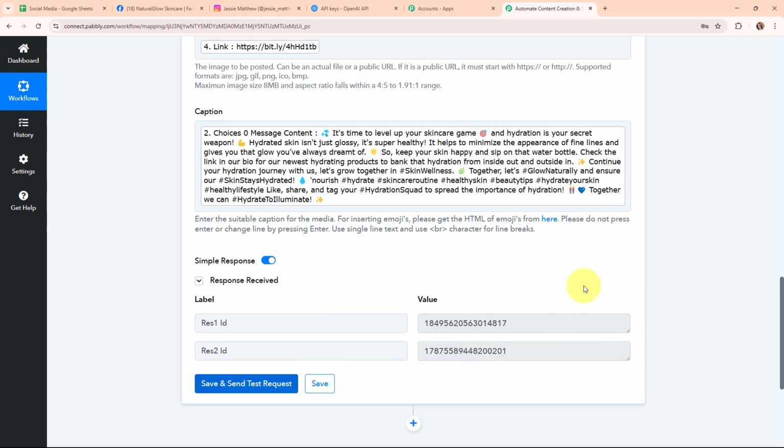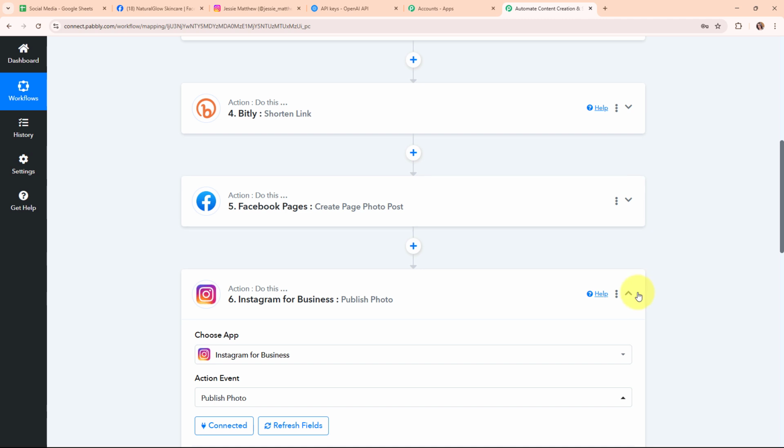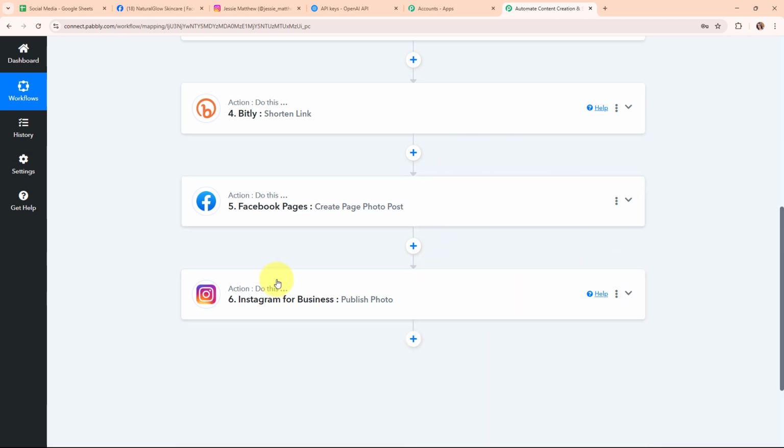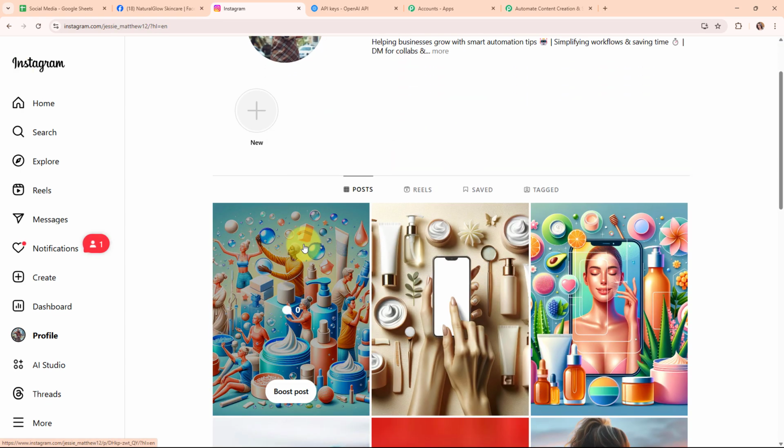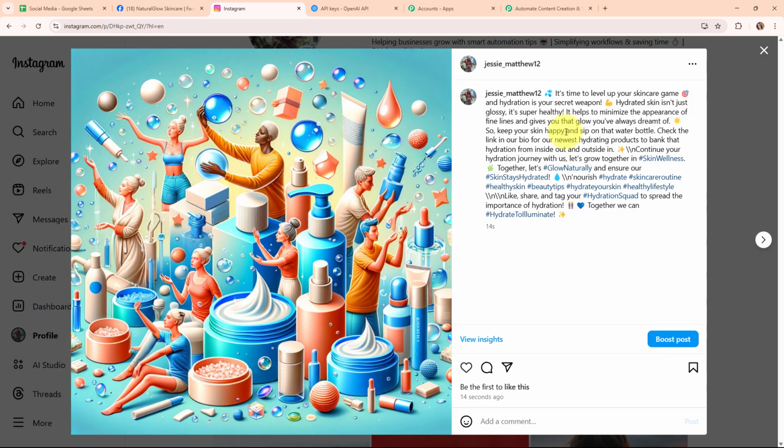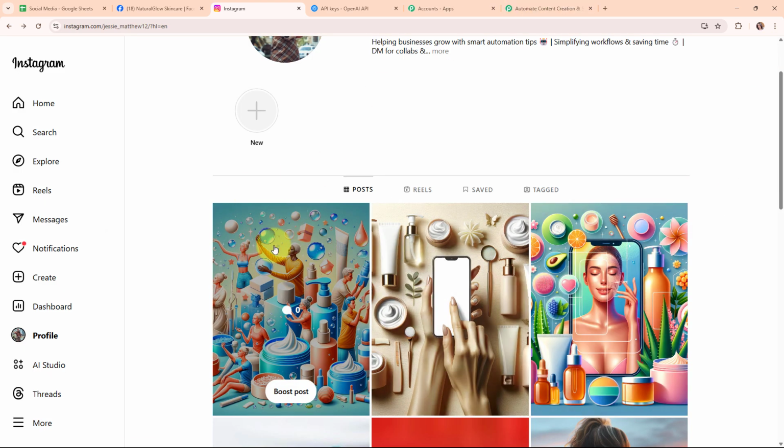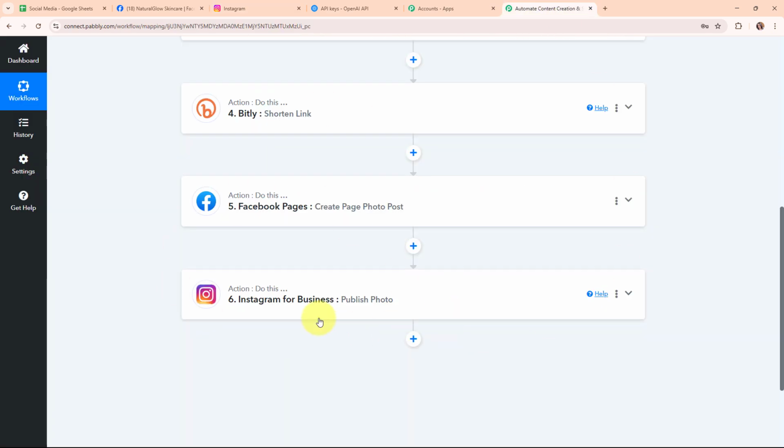And here you can see we have received a successful response. That means we have successfully created a new post on our Instagram account as well. So now let's go and check it. And here you can see we have successfully posted a new post over here with the same image and the caption that we generated using OpenAI. So with this, we have successfully set up this action step as well.